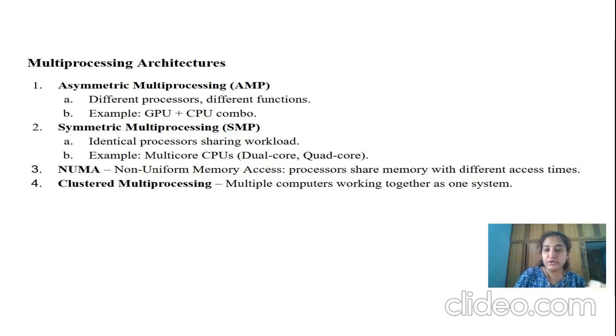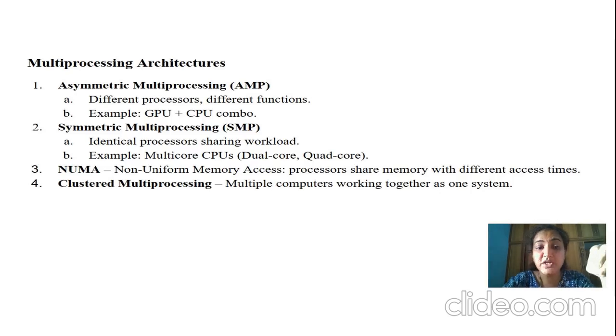So next, moving on to the next one, it is about multi-processing architectures. In this, we are going to discuss two major kinds of multi-processing architecture. One is symmetric, and another one is asymmetric. In asymmetric multiprocessing, different processors are involved with different functions. An example for this is a graphical processing unit, and a combination of a graphical processing unit and a central